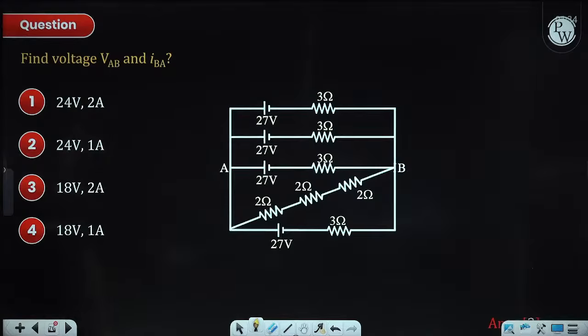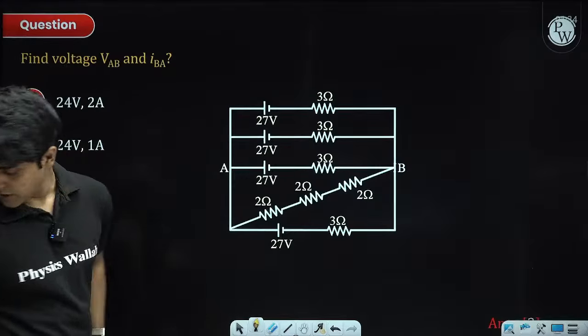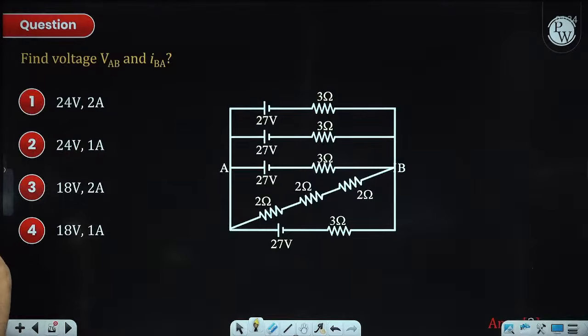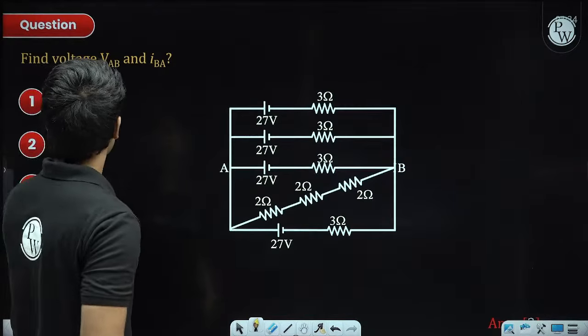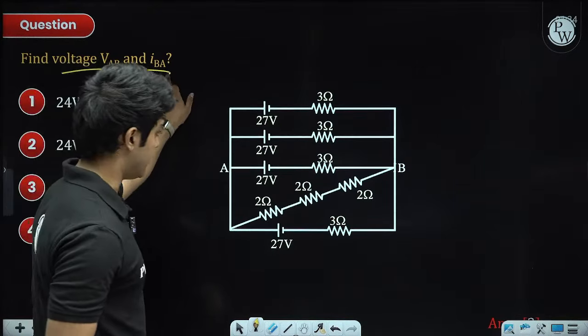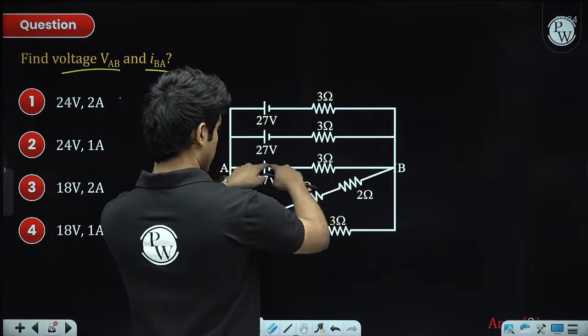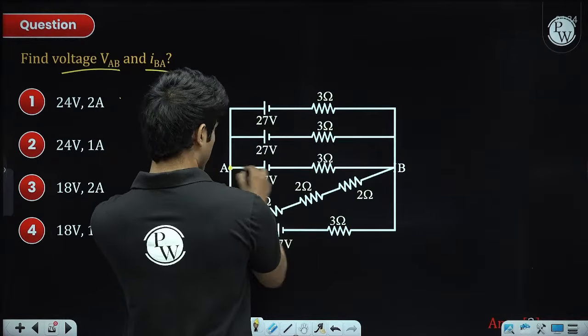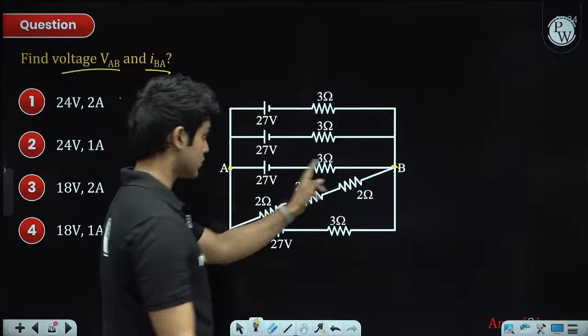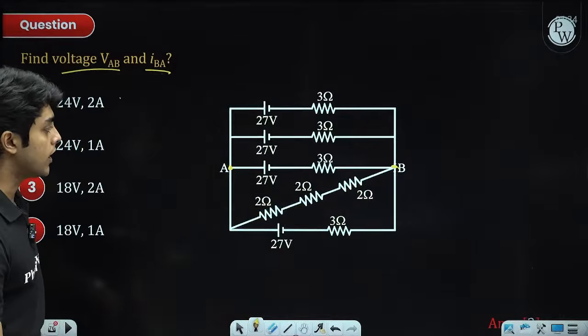So this is a problem based on equivalent battery, and we need to find the voltage VAB and IBA. So this is the branch AB. We need to find the potential difference across this branch, and also the current in this branch.